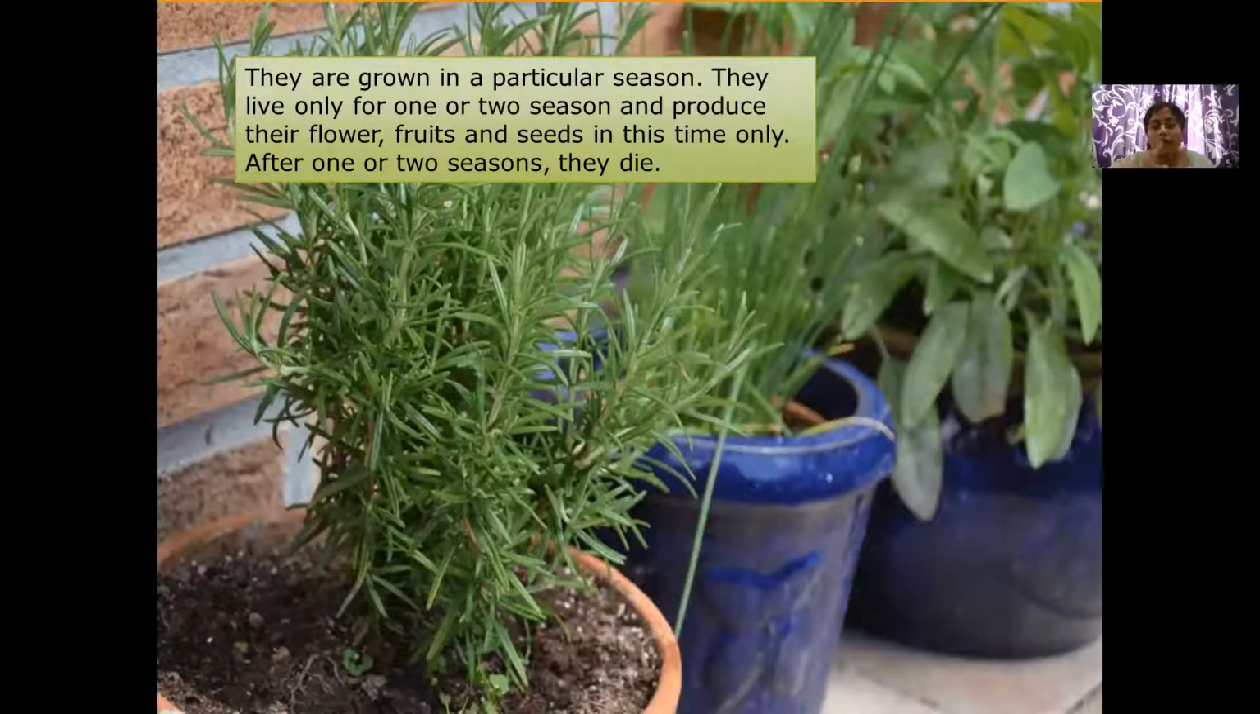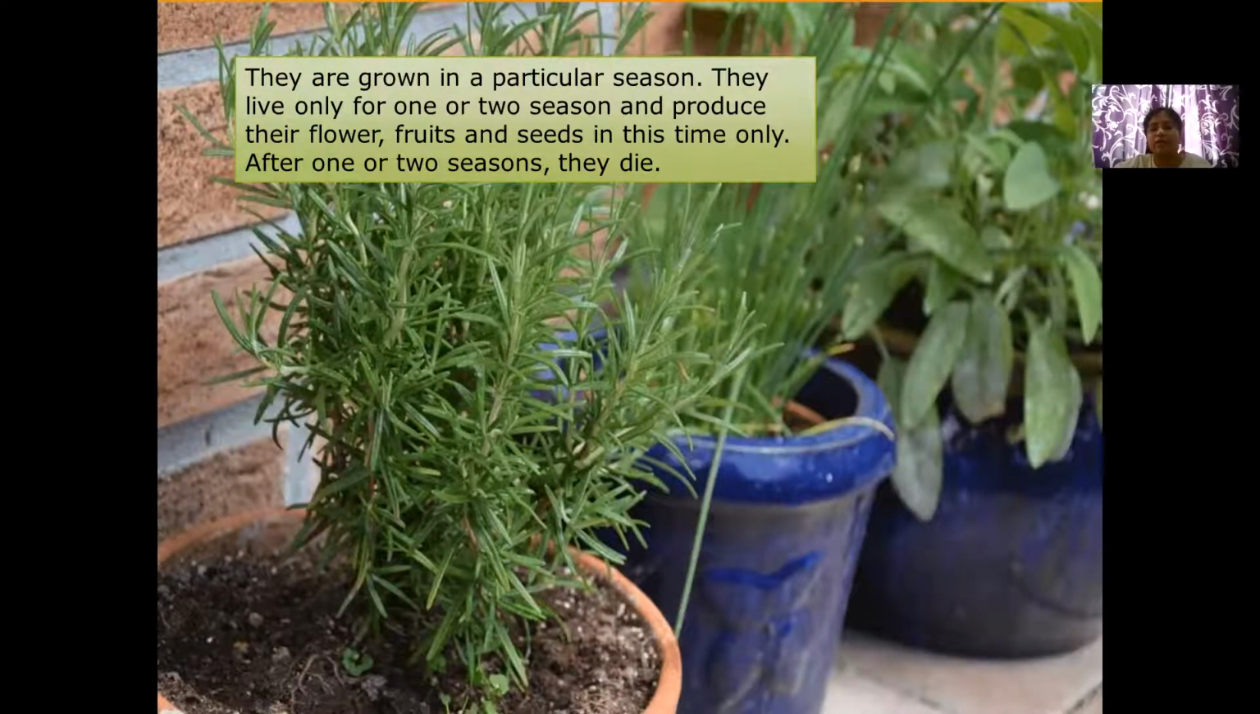What do you mean by seasonal? In your social science or in your EVS, in your previous classes, you have studied, right? There are different seasons: rainy season, summer season, winter season. So these plants either grow or give fruits or flowers in some seasons only. They don't give in all the seasons. They produce their flowers, fruits, seeds in some seasons.